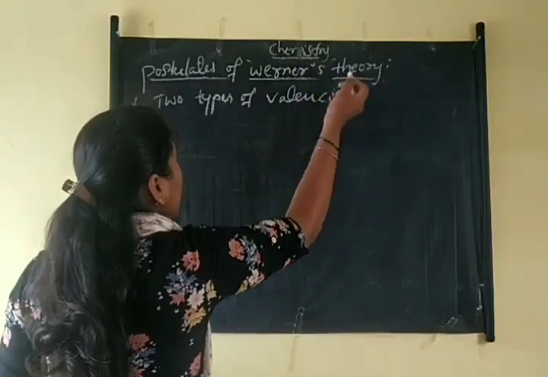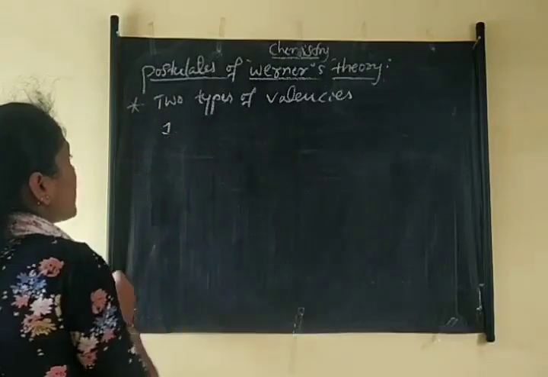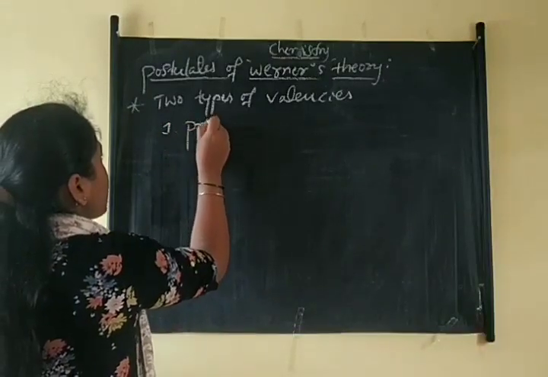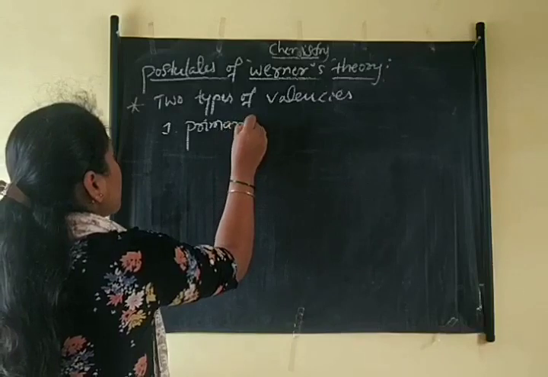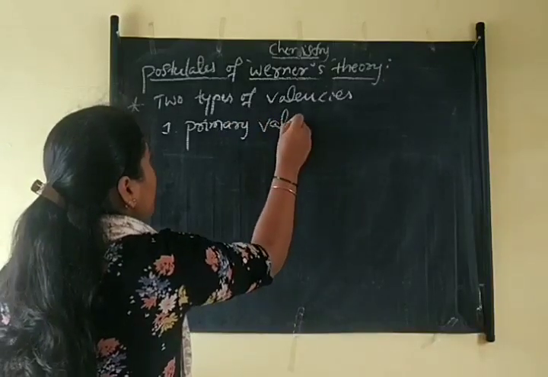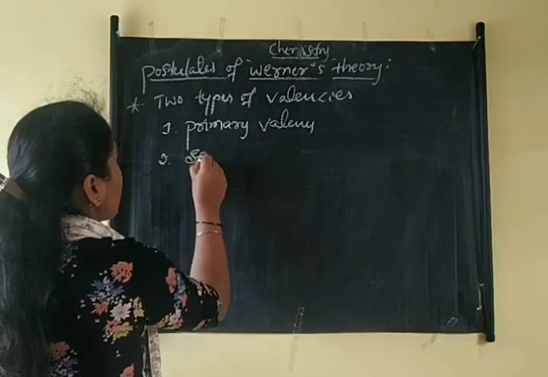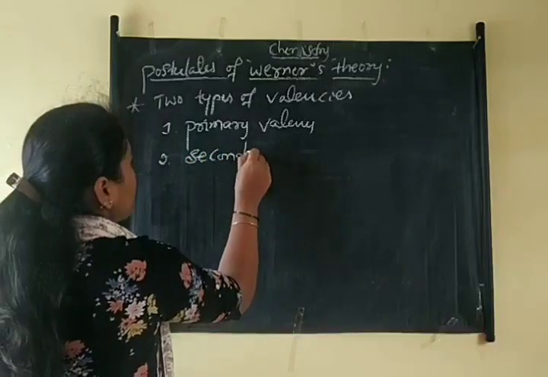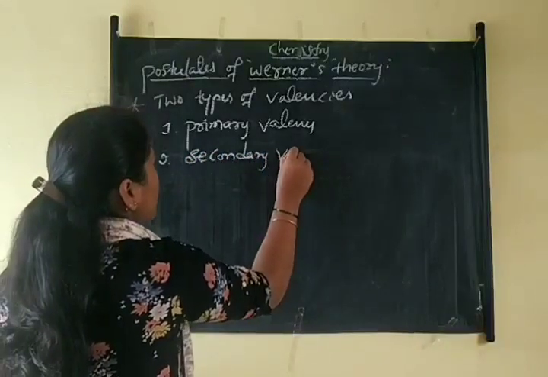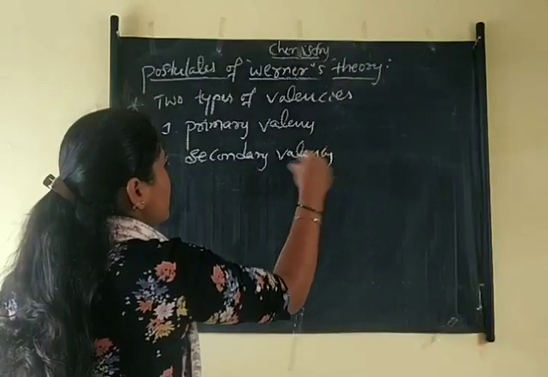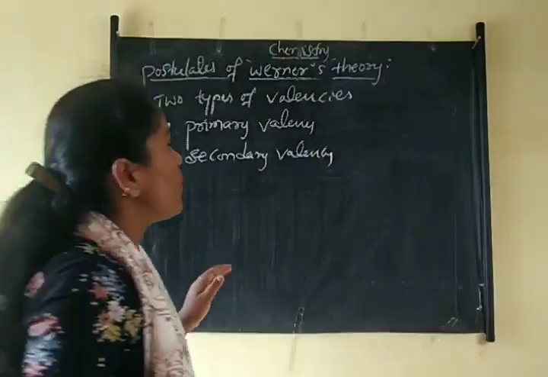Two types of valencies: the first one is primary valency, and the second one is secondary valency. What is meant by primary valency and secondary valency? I will give one example.